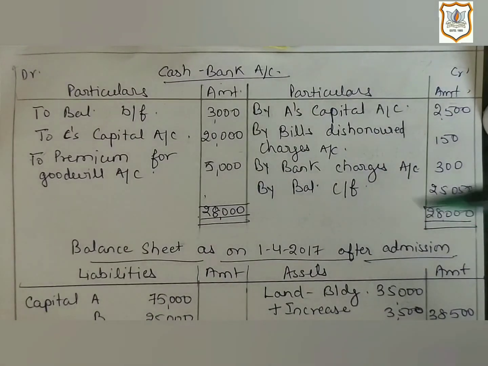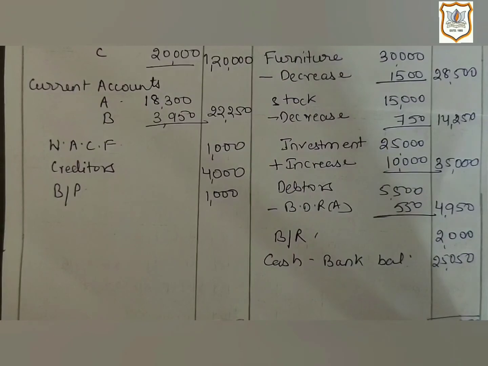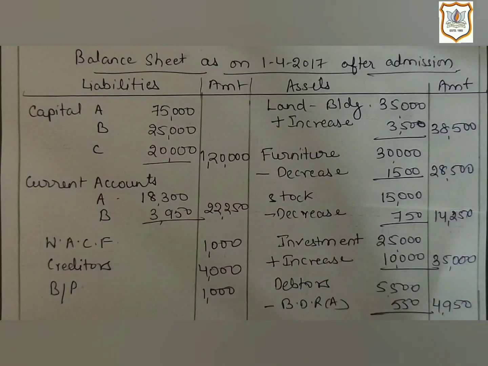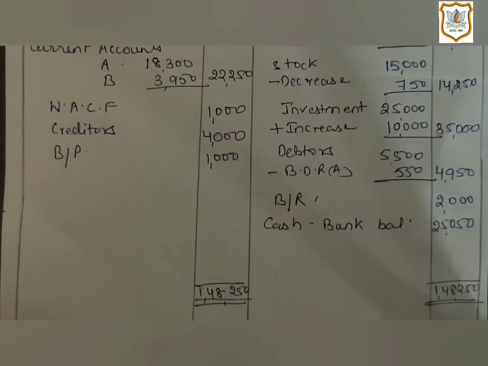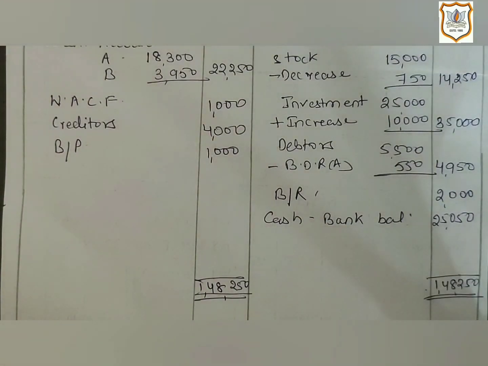Then we have to close cash and bank account. Here also we will get closing cash and bank balance, which will be recorded on asset side in balance sheet. So here our balance sheet will get tallied with the amount 1,48,250. So that's all for today.